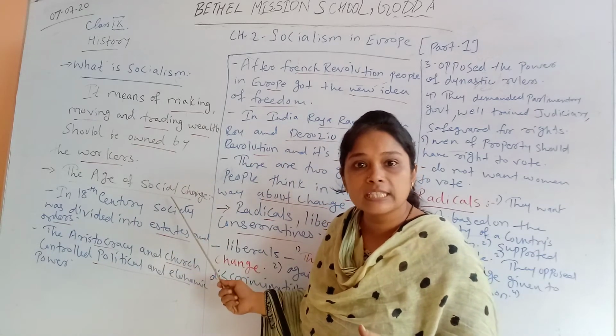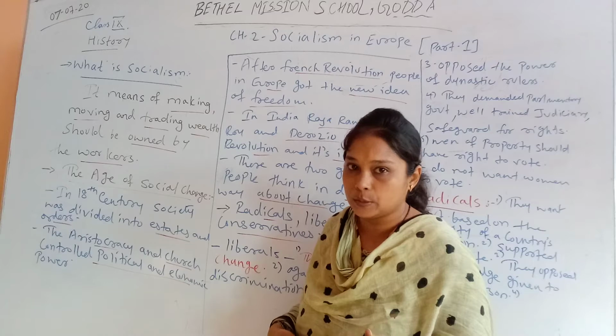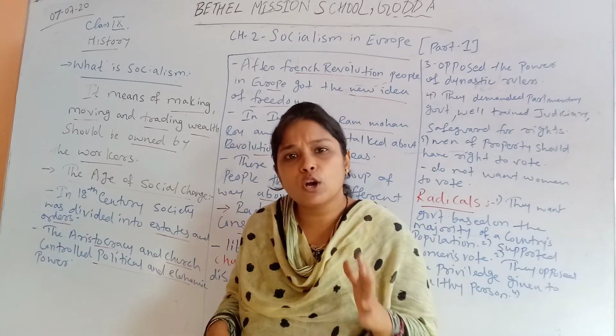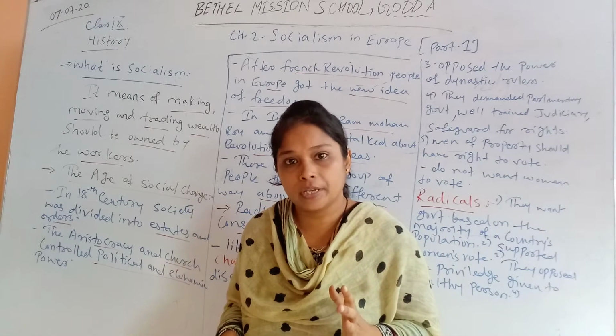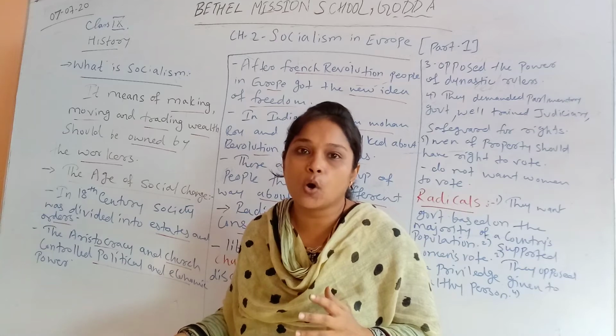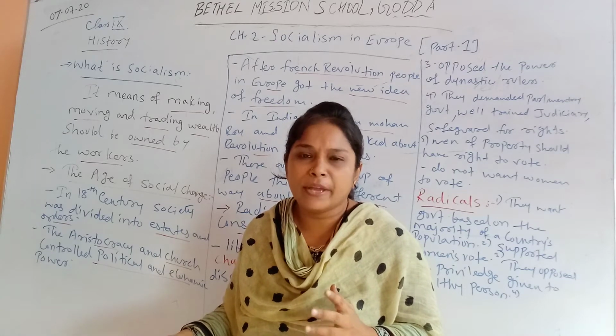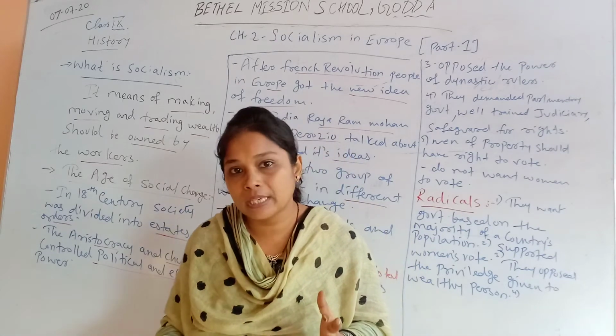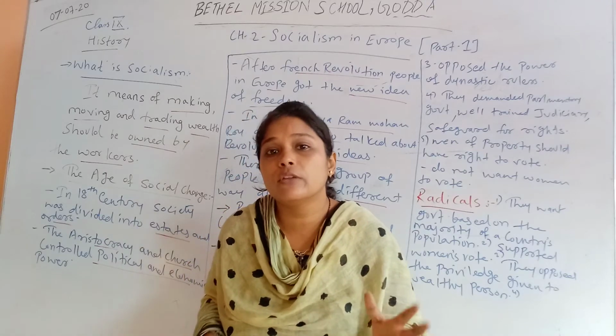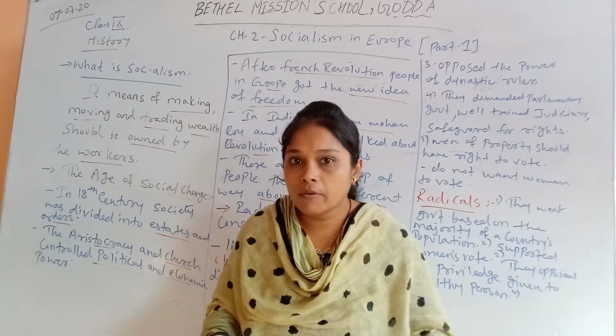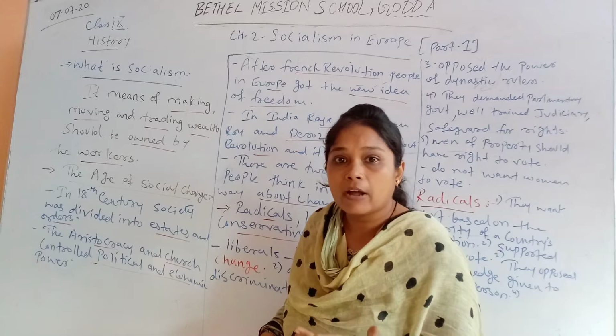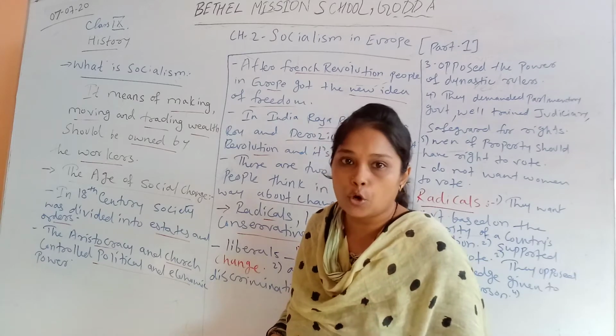Now, this socialism started in many European countries, but till now it has been followed only by Russia. Other European countries followed capitalism, and many of them also followed a mixed economic system, but socialism is followed only by Russia. Now we will see how socialism started in European countries.